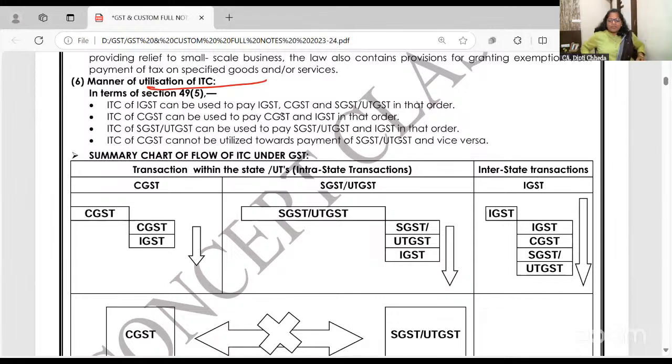How to set off the input tax credit. Mark it very important for MCQ. MCQ लिखने से ना alert रहता है कि आ सकता है. IGST can be set off in IGST, then CGST, then SGST. CGST can be set off in CGST and then IGST. SGST can be set off in SGST and IGST. CGST cannot be set off in SGST.